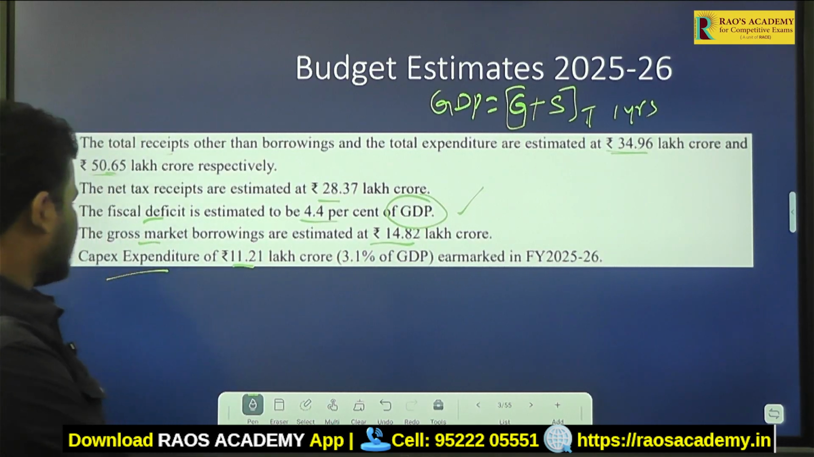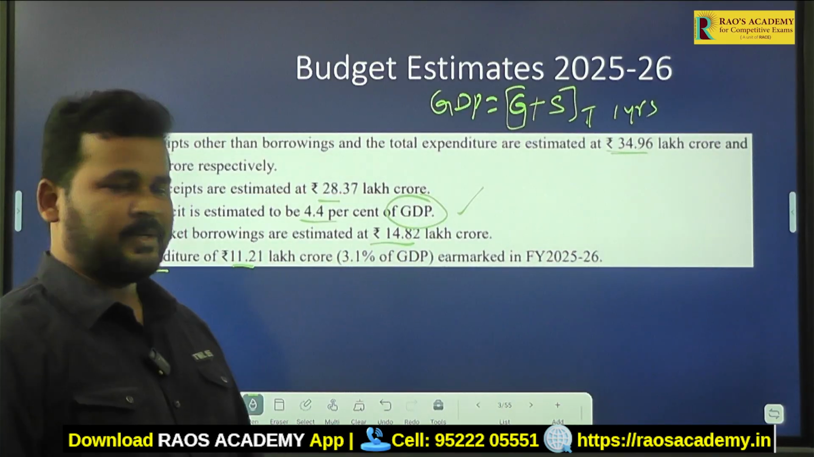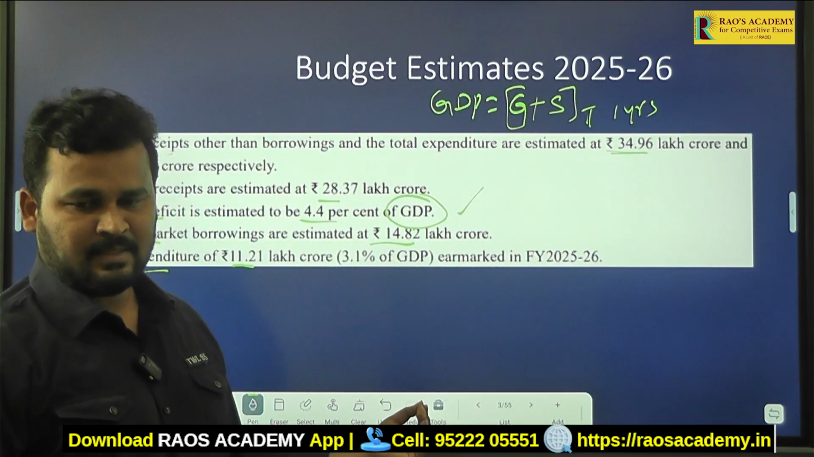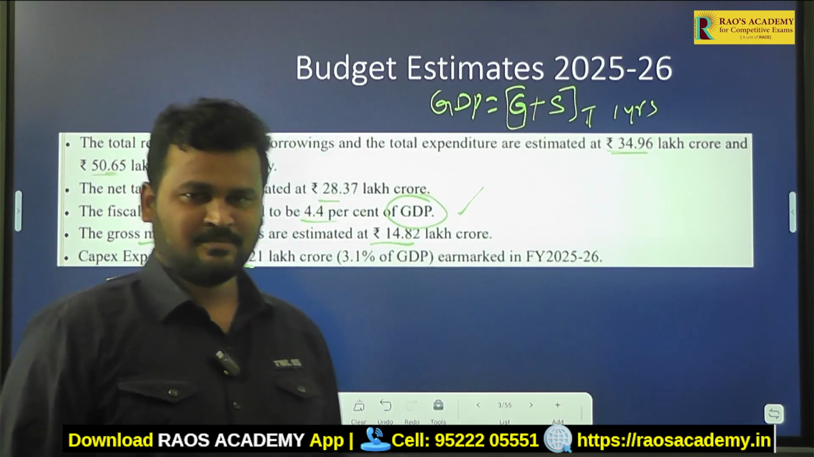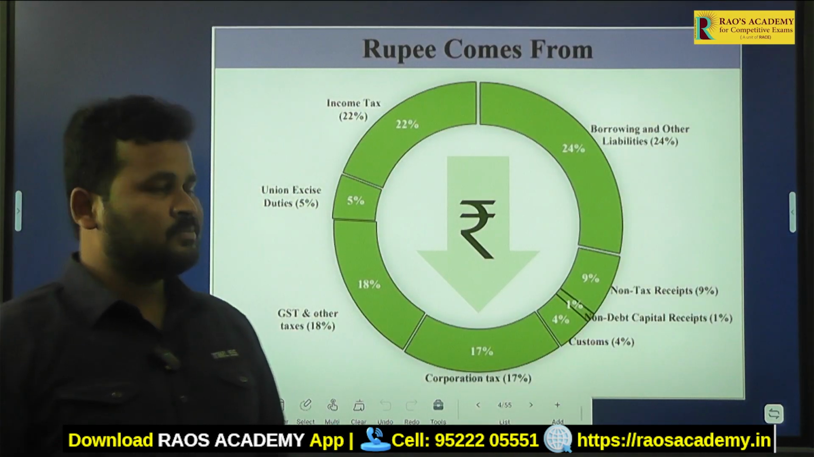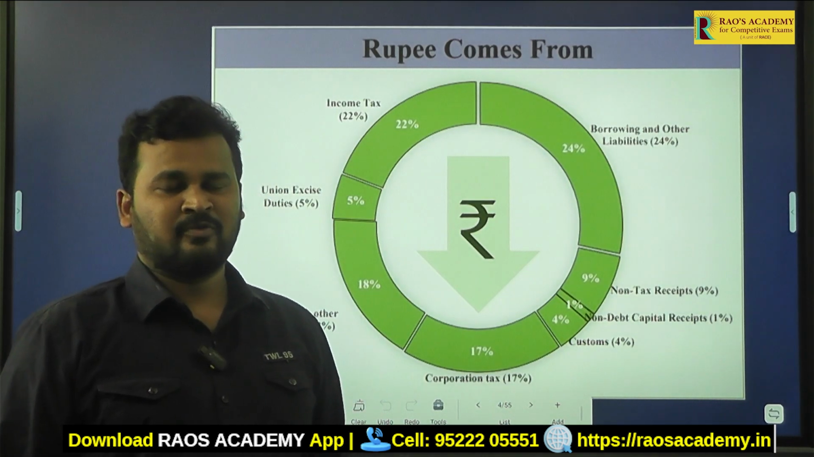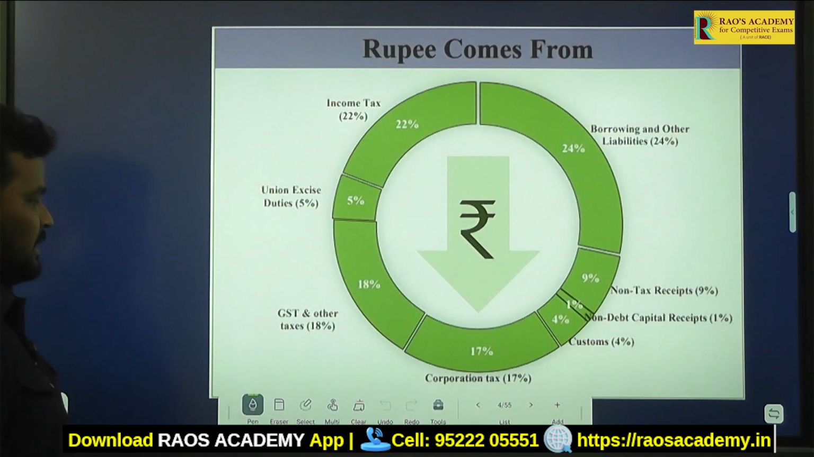Next, this capital expenditure is going to be 3.1% of the GDP. So that is an important budget estimate that we need to know here. And coming to some more information: where the rupee comes from, that is, where the government of India is going to get the amount. See, for example, if you take 1 rupee